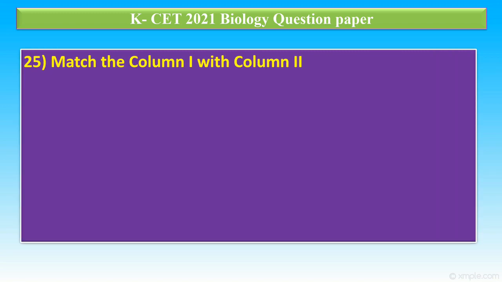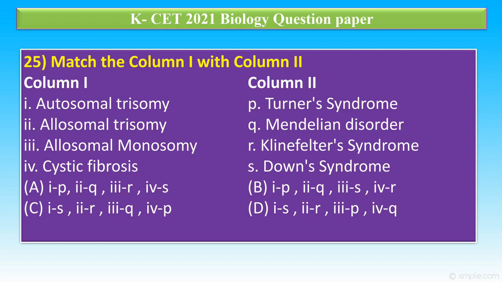Question number 25. Match the column 1 with column 2. Column 1: 1 autosomal trisomy, 2 allosomal trisomy, 3 allosomal monosomy, 4 cystic fibrosis. Column 2: P Turner syndrome, Q Mendelian disorder, R Klinefelter syndrome, S Down syndrome. In this, the correct answer is D.